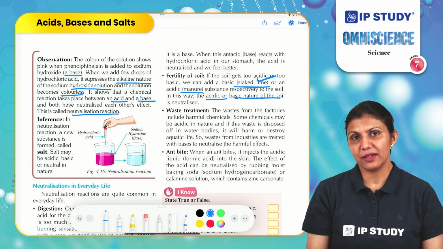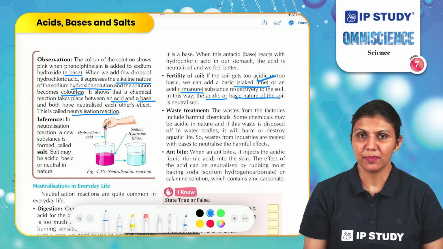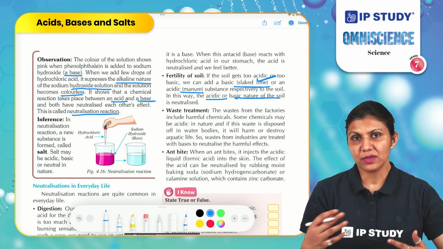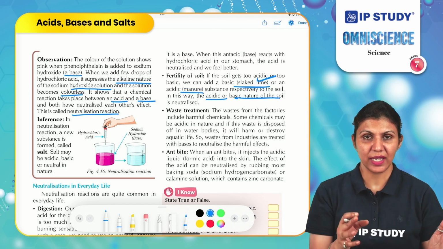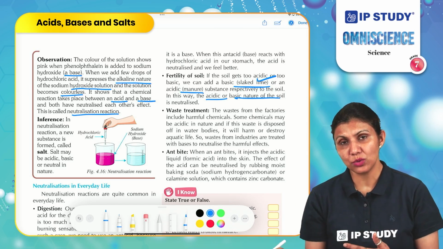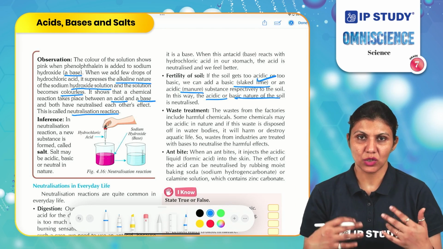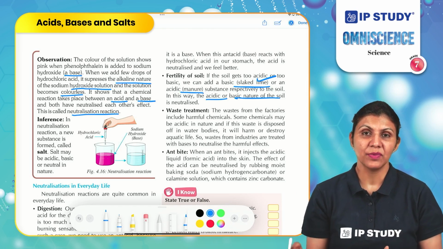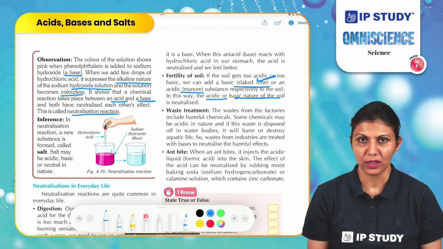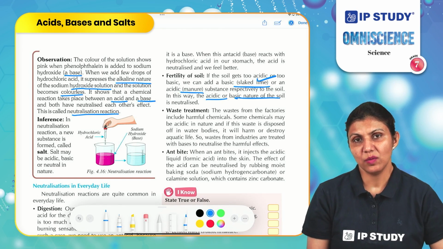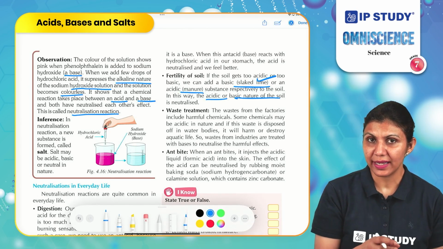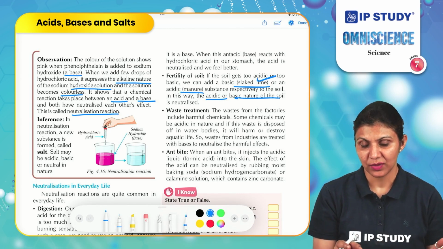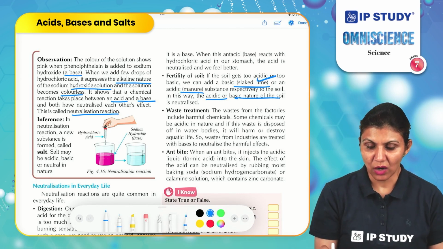What happens when different chemical substances are produced and used in industries? Waste is produced there, which can be acidic or basic. If this waste is released to nearby land, to the soil or to water bodies, it can change the quality of soil and water. To avoid that, we need to change the extremely acidic or basic nature of the waste by a neutralization reaction. So how do we do that?